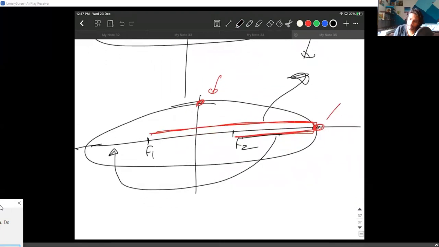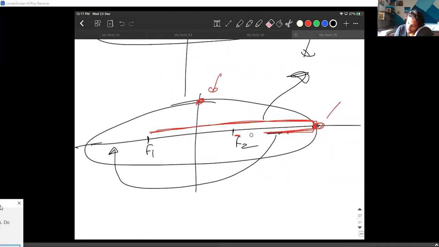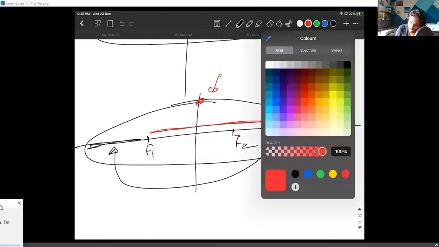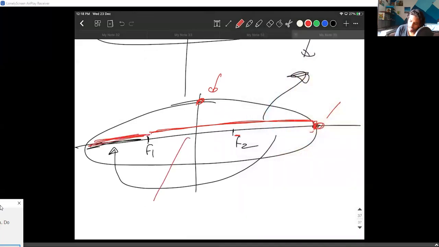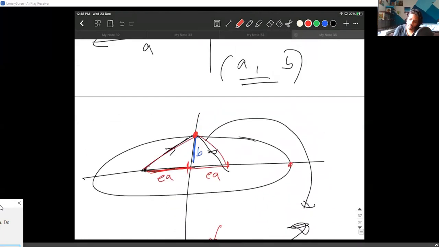So I'm removing this part and putting it there. So this whole length that we're talking about is basically 2A. So this is 2A. This must also be 2A.